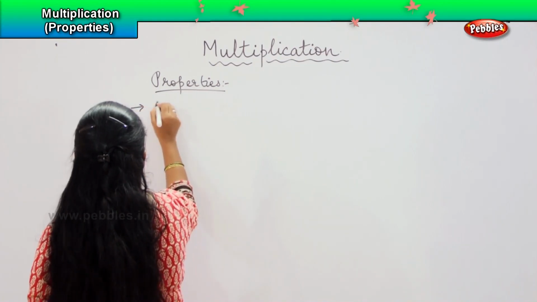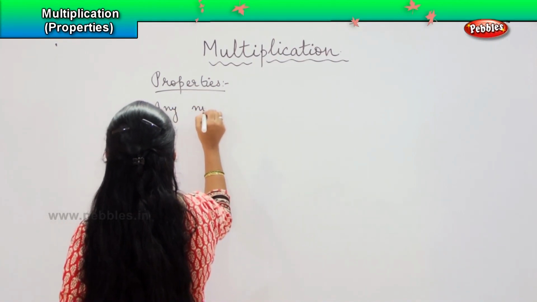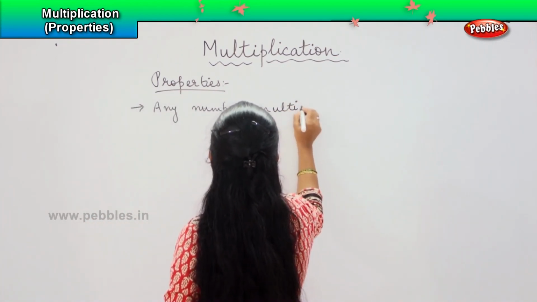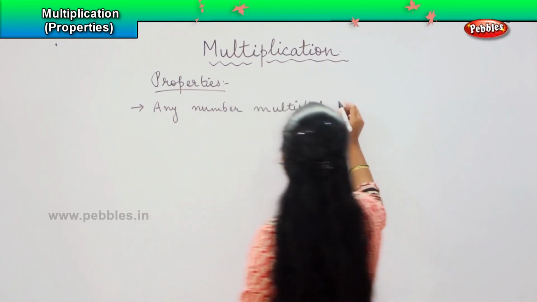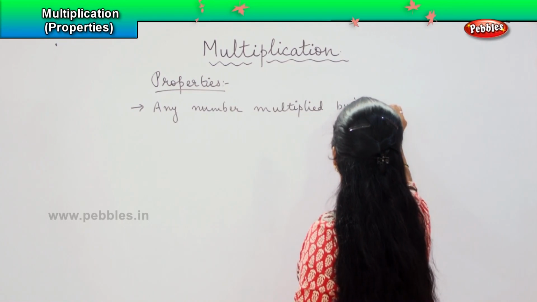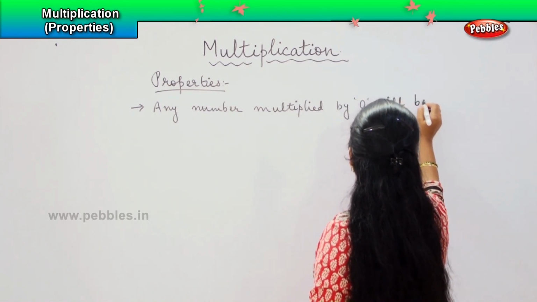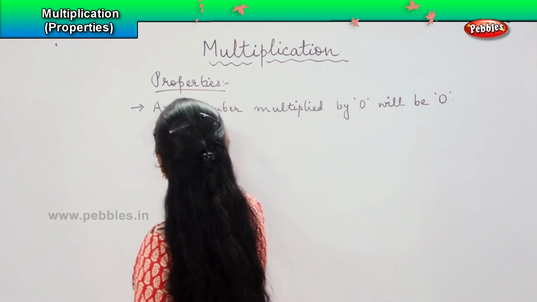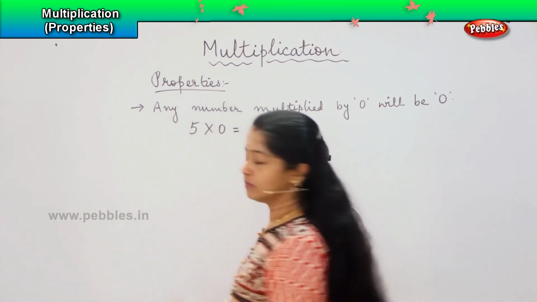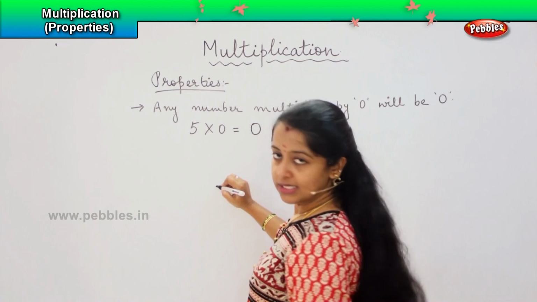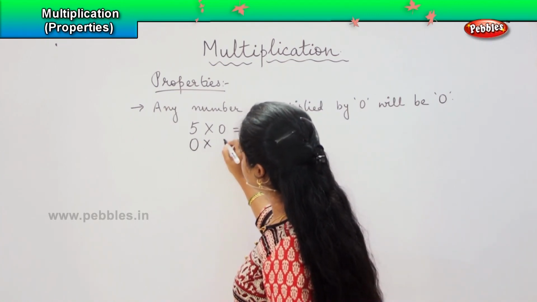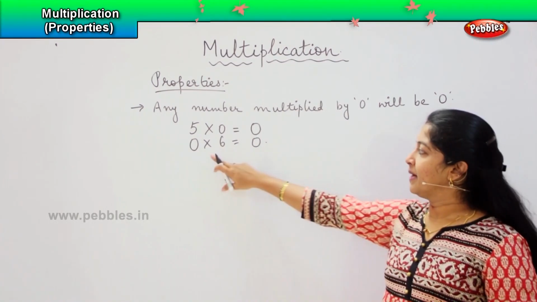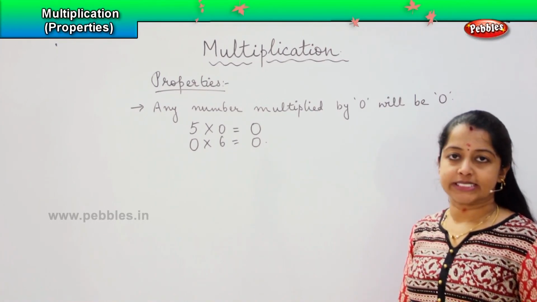The first point is any number multiplied by 0 will be 0, which means that if I multiply 5 into 0, my answer will be 0. Similarly, if I multiply 0 into 6, again my answer will be 0. So, anything which you multiply by 0 will give you the answer 0.